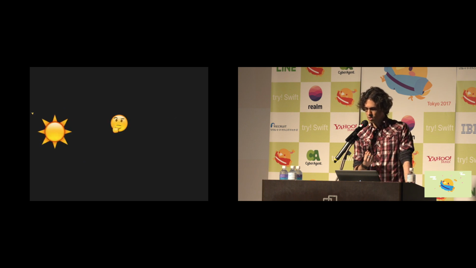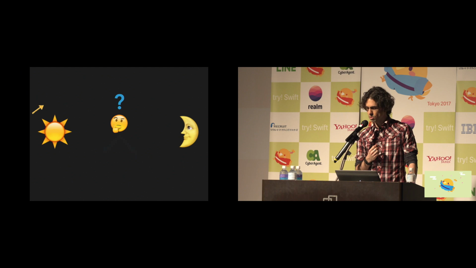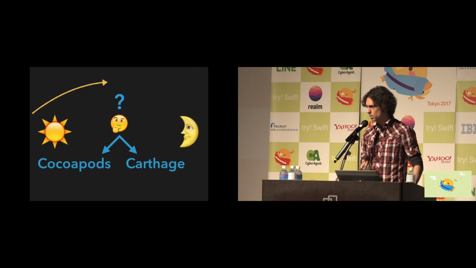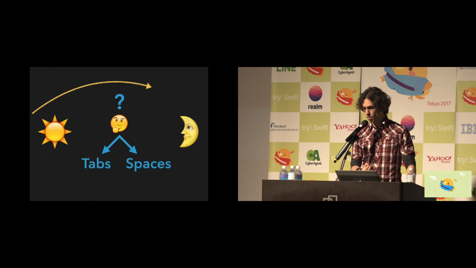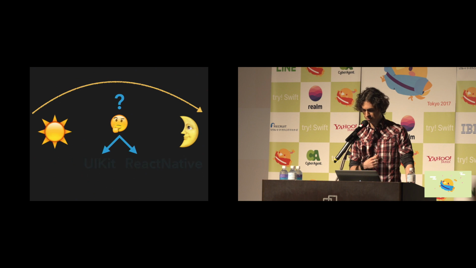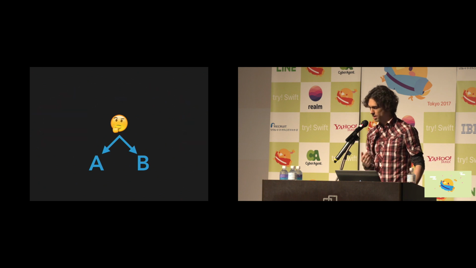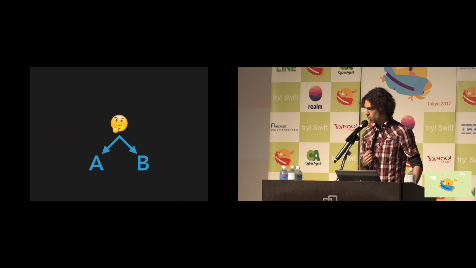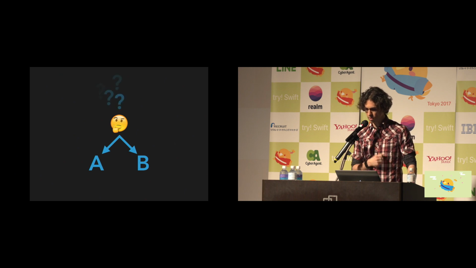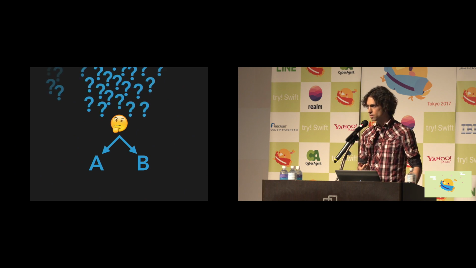Should I build this from scratch, or should I find a library for what I need to do? Or things that are considered to be more controversial, like code formatting, whether to use CocoaPods or Carthage, tabs or spaces, I went there, whether to draw your views in storyboards or code, or as mentioned yesterday by Orda, UIKit or React Native. So we have a lot of decisions that we're thinking about, and it's these decisions, as well